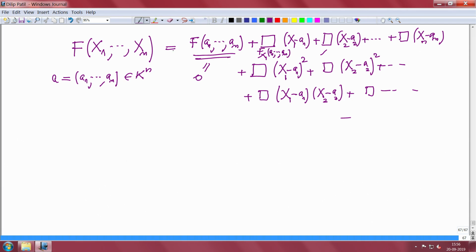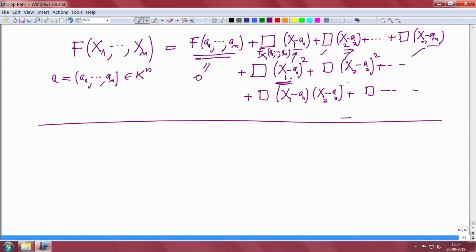So, where does f belong? Now, you can take out this, this is in x1, x2, xn, and this you can absorb here. This you can absorb here, because x1 minus a1 you can take out, and the remaining part you can absorb in the coefficient. Similarly this, and so on. So, therefore, the equality is clear, but this proof involves this formula.